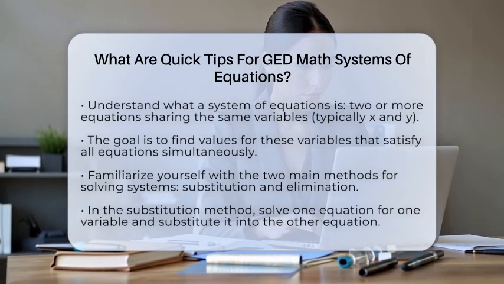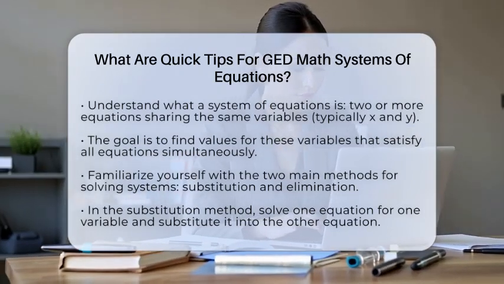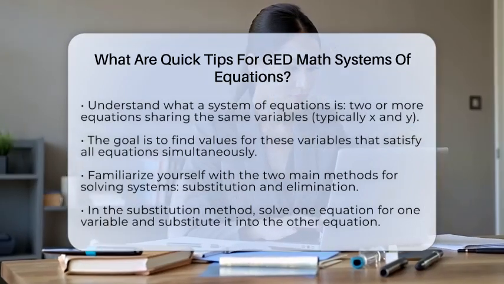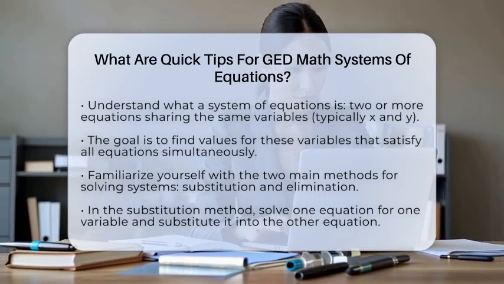A system consists of two or more equations that share the same variables, typically labeled as x and y. The objective is to find the values of these variables that satisfy all equations at once.